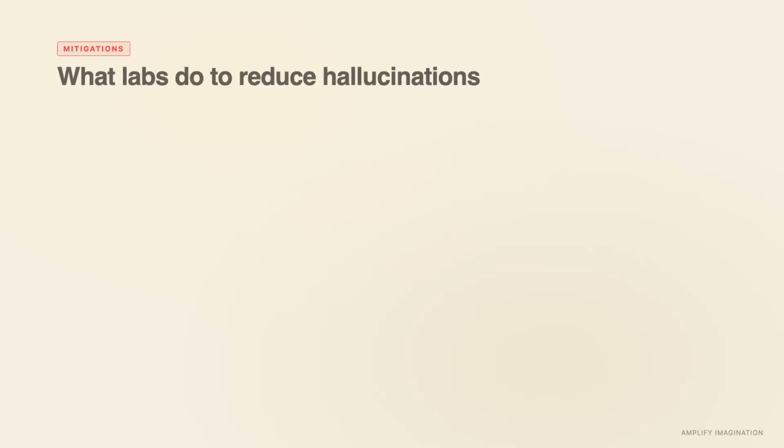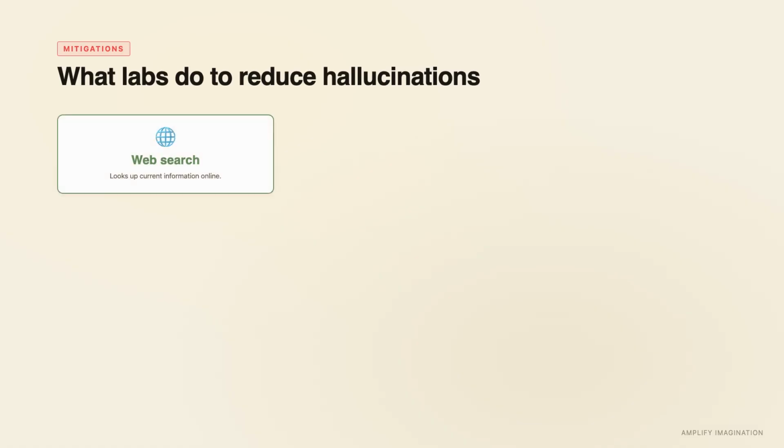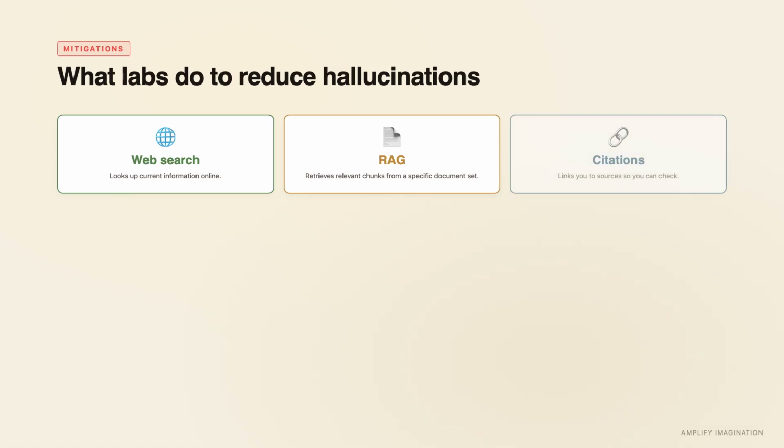What do labs do to reduce hallucinations? Tools. Web search lets the product look up current information. RAG, retrieval augmented generation, lets it pull from a specific document set. Citations let you check sources. These can reduce hallucinations, sometimes a lot. They do not eliminate them.